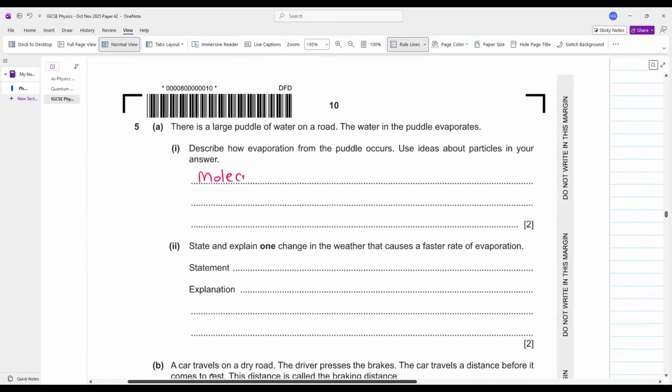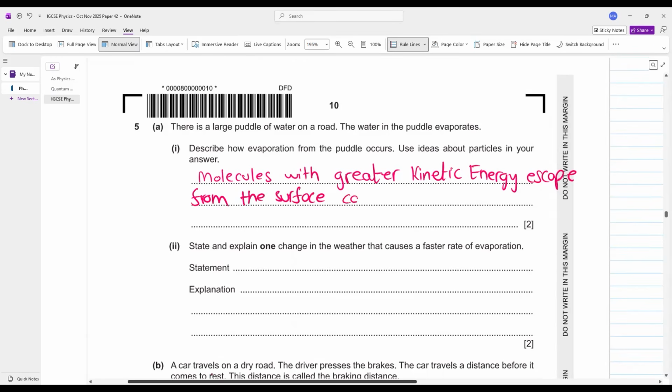Molecules with greater kinetic energy escape from the surface, causing the average kinetic energy of molecules to decrease. Simple. Let's further move ahead.